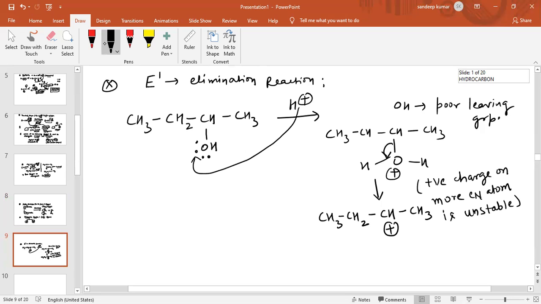Now we can see this is the alpha carbon and this is also the alpha carbon. So we can remove hydrogen from alpha carbons.